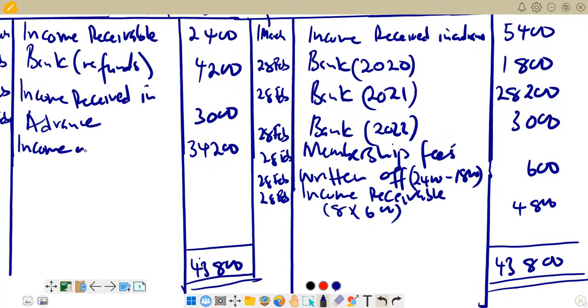Remember, this is an income, and it goes to the credit side of the income and expenditure account. So this amount goes to the income and expenditure account. It's going to be credited. And remember, all profits and income go to the credit side of the income and expenditure account. And then on the debit of the income and expenditure account, that's where you're going to see all losses and all expenses. So that is what we have, guys, in terms of the bar trading account and the membership fees account.